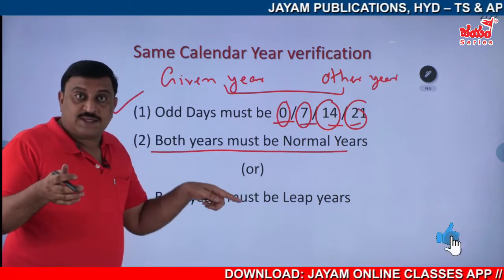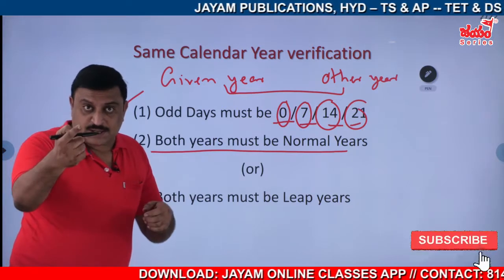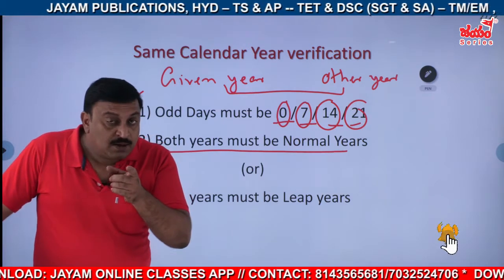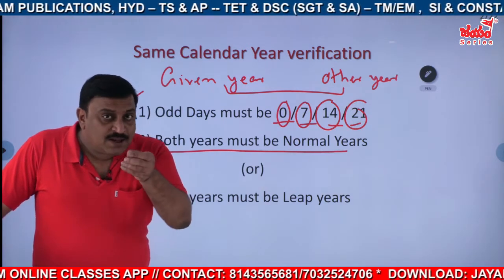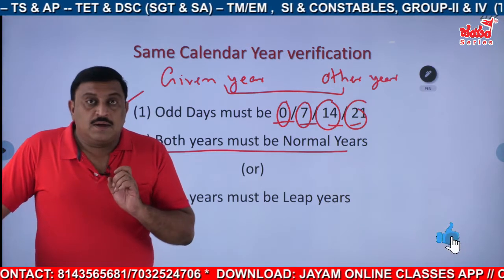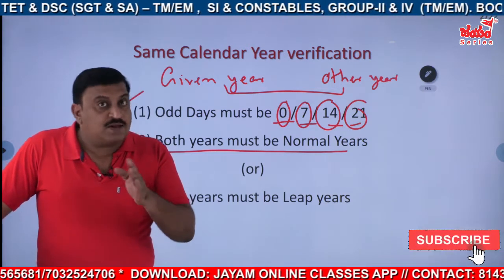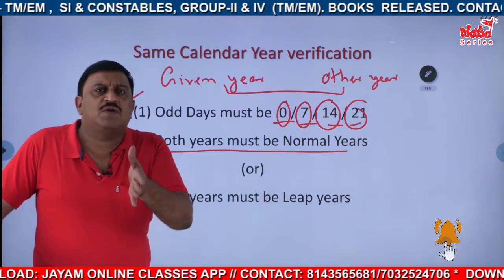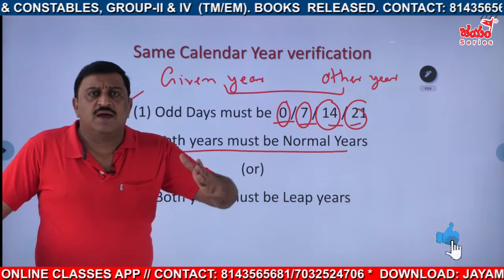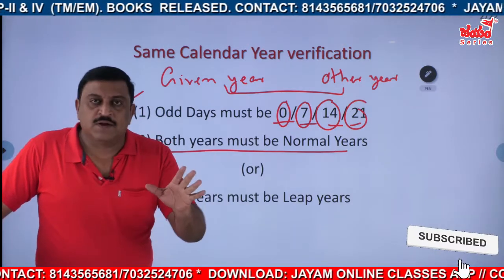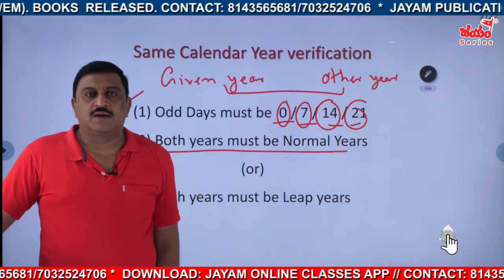The previous discussion, we have said that one. They may start with January 1st, that is Monday, both. But if one is a leap year, the other one is a normal year, there will be a problem. Definitely, up to February 28th, they will be same, but after February 29th, from then it starts troubling.